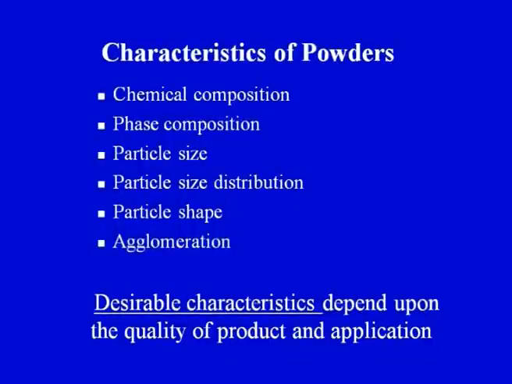For example, chemical composition: we would like to have a very high purity chemical composition of our ceramic powder, which is going to be converted into the ceramic product. Phase composition: we may require a single phase composition only, multi-phase may not be desired. Then particle size, we can have a coarser particle, we can have a finer particle. So for high end applications, in many cases we may advocate the use of the fine ceramic particle, that is, particle size should be less.